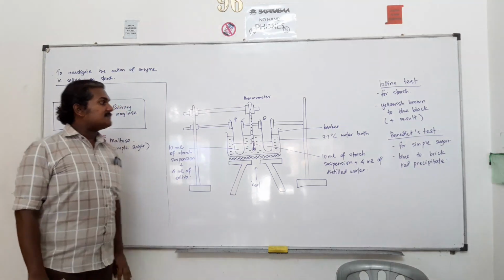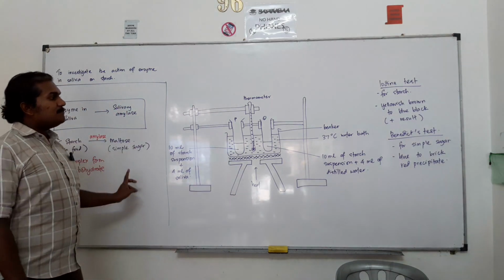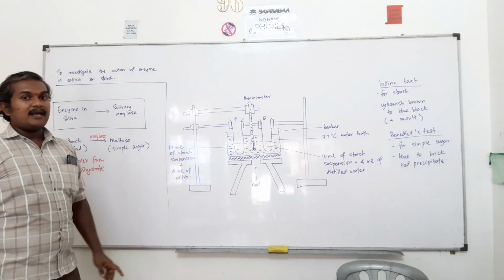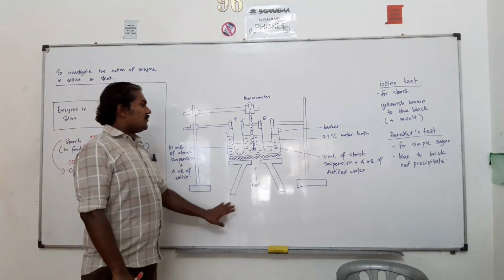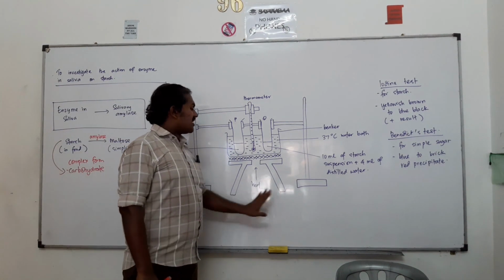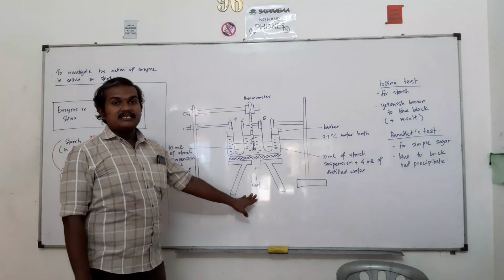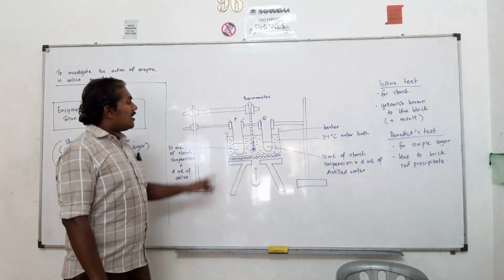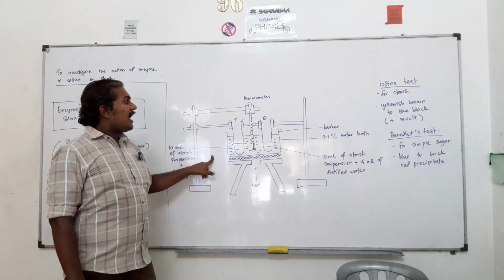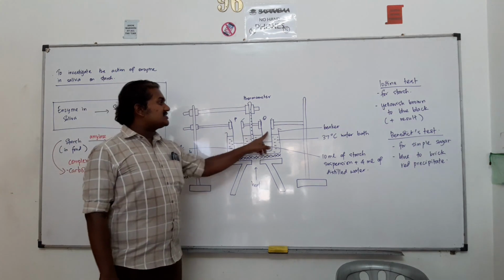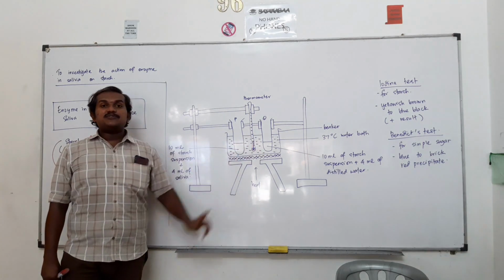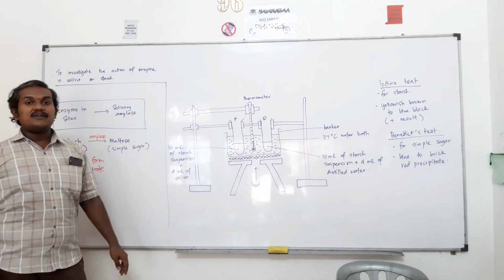If you see the experiment here, this is the simplest apparatus setup that we have to prepare in the lab. You can see the stand, and you will have the tripod stand, and you will place the Bunsen burner here, and we fill a beaker full of water. We are going to use two test tubes, and we label them as test tube P and test tube Q, because the contents of the test tubes will be different here.